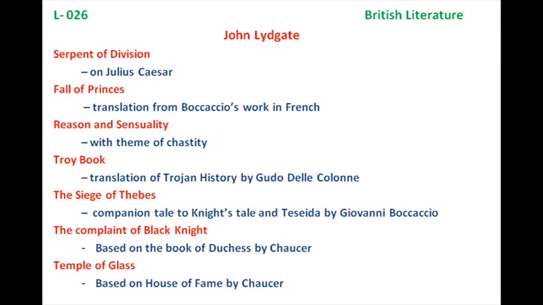It contains the Trojan history. Siege of Thebes, The Complaint of the Black Knight, and Temple of Glass: these 3 are important works. Siege of Thebes is based on Knight's Tale, The Complaint of the Black Knight is based on the Book of Duchess, and Temple of Glass is based on the work The House of Fame by Geoffrey Chaucer.